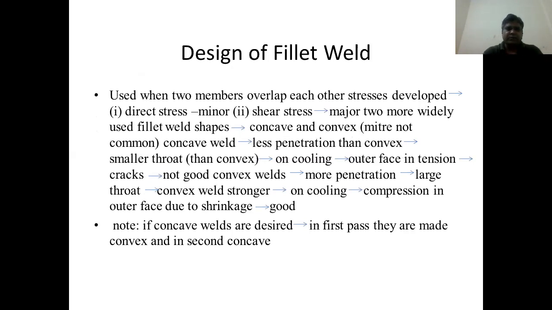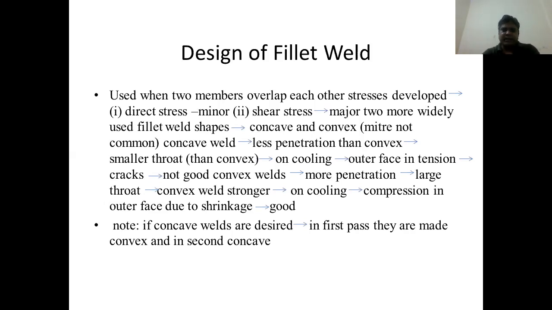Two widely used fillet weld shapes, concave and convex. Concave has less penetration than convex and a smaller throat than convex. On cooling, the outer face is in tension and cracks, which is not good. Convex welds have more penetration and a larger throat. Convex welds are stronger, and on cooling there is compression in the outer face due to shrinkage, which is good.